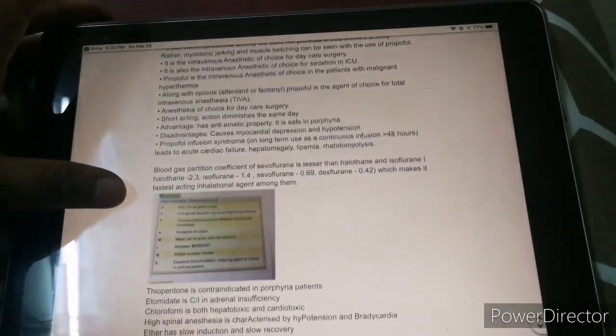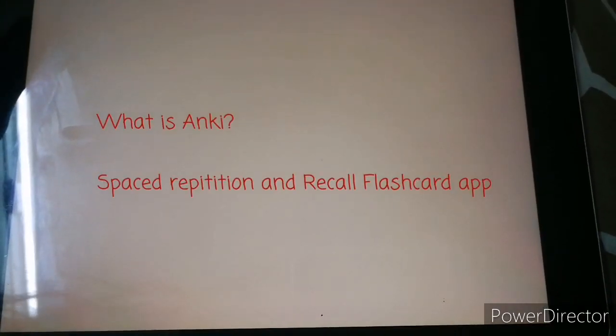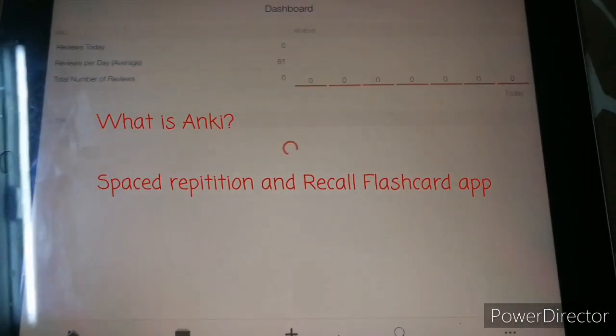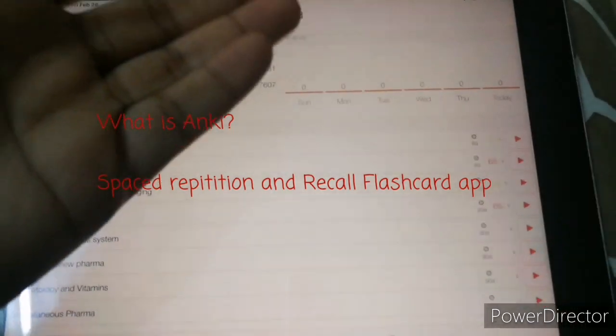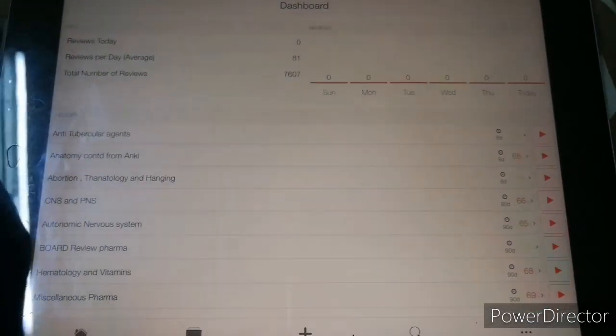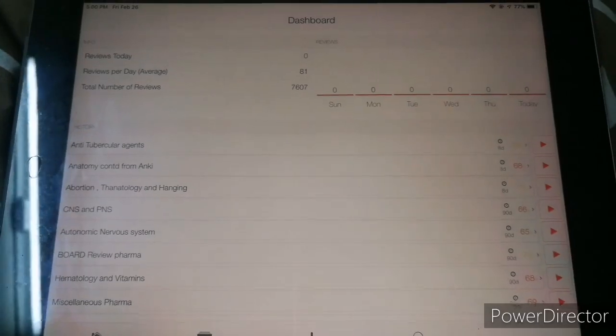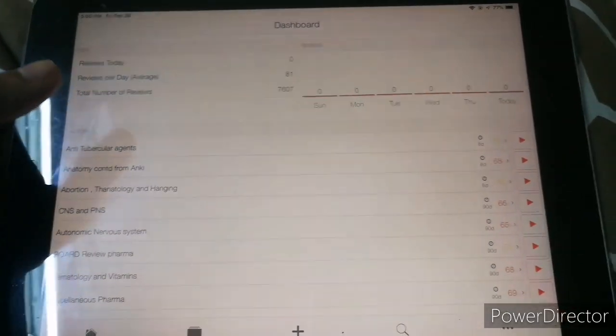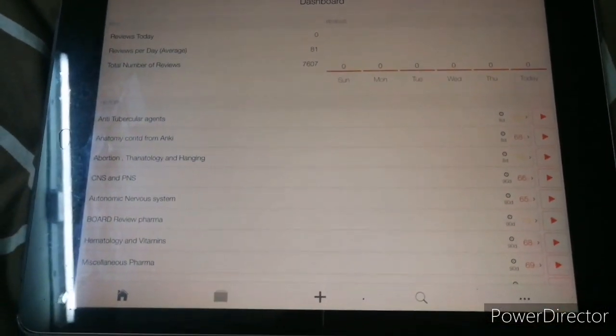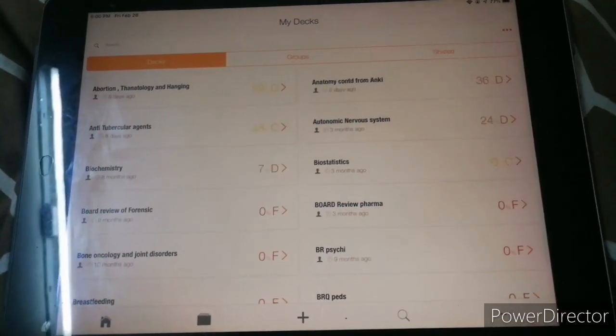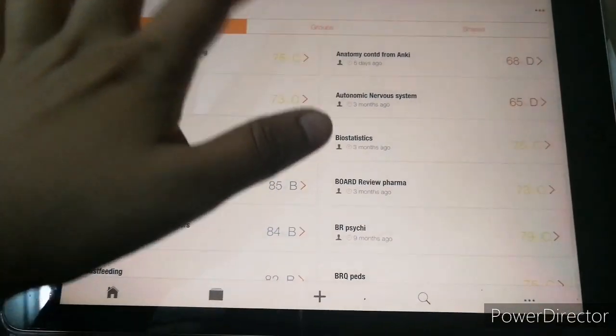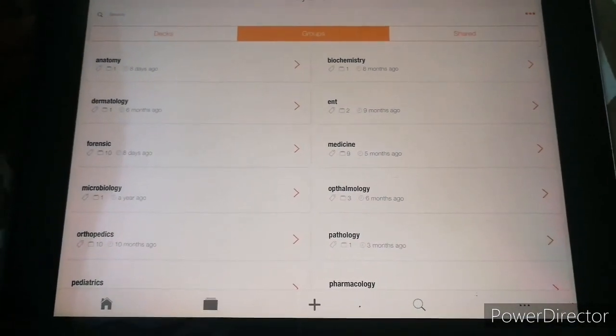So that's something. Guys, we are moving to Anki. I have not done anything here because it's been a while since I have been in my Anki. So let's take a look at how I've done my Anki, so that later on, if you wanted to do it, you could do it.